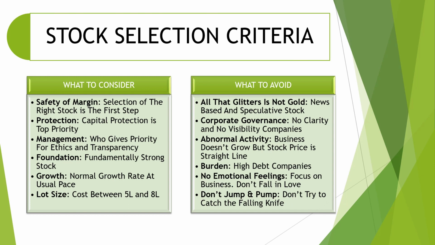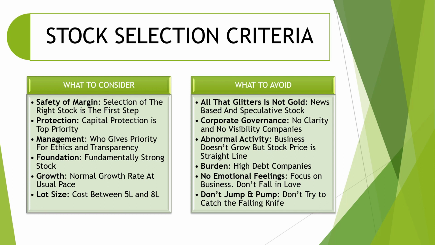The fifth parameter is growth. You need to check whether the growth is going at a normal pace or whether growth is going in a straight line. You need to check for that, because the stock market never goes in a straight line. You need to understand. And the last parameter while considering a stock is lot size.